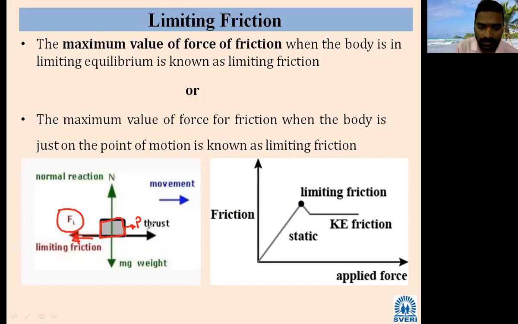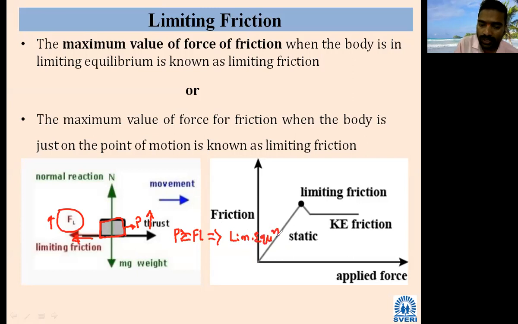As P increases, F also increases. Then there will be one stage where P keeps increasing and the frictional force becomes constant. At that point, the body is almost about to move. This is called limiting equilibrium.